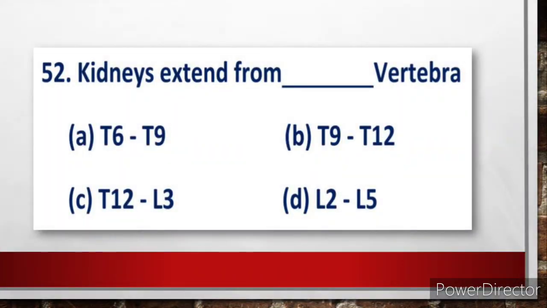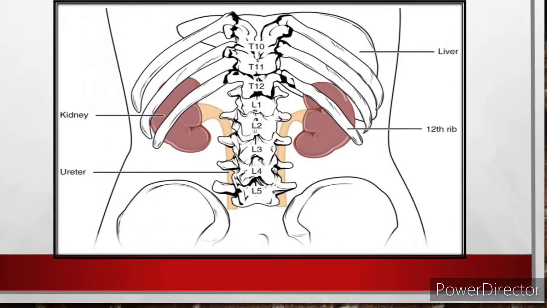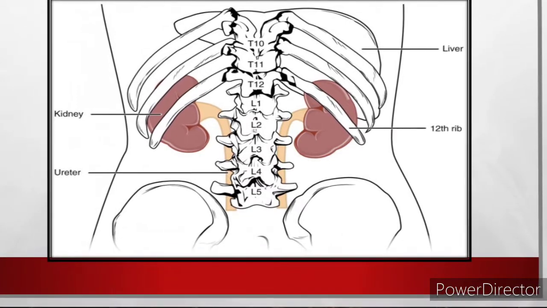Question number 52. Kidneys extend from dash vertebrae. In the options, T represents thoracic vertebrae, L represents lumbar vertebrae. So they are asking where the kidney is located. It is located between the levels of last thoracic and third lumbar vertebrae.